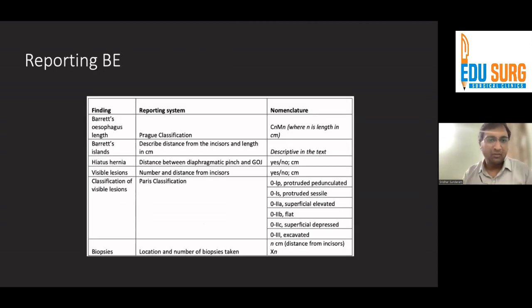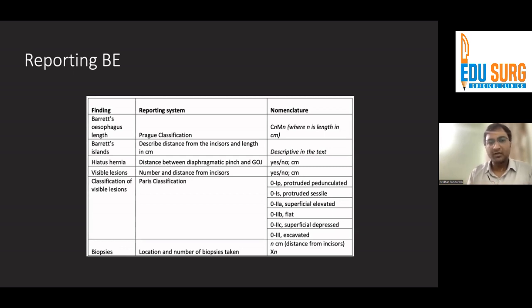Now, what all do you report in a patient with Barrett? Apart from, of course, the Barrett length, which we talked about, the Prague classification, you report about the different islands. You talk about any concomitant hiatus hernia. If there are any visible lesions inside the Barrett, like we talked about after using acetic acid, the classification of these visible lesions. We use the Paris classification for superficial tumors, because that will help us determine if they are removable endoscopically or not. And of course, the biopsies, and the location and the number of biopsies that have been taken from the Barrett.